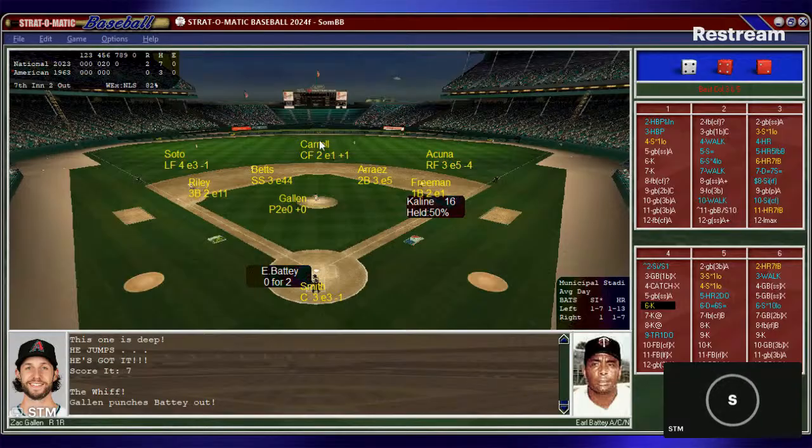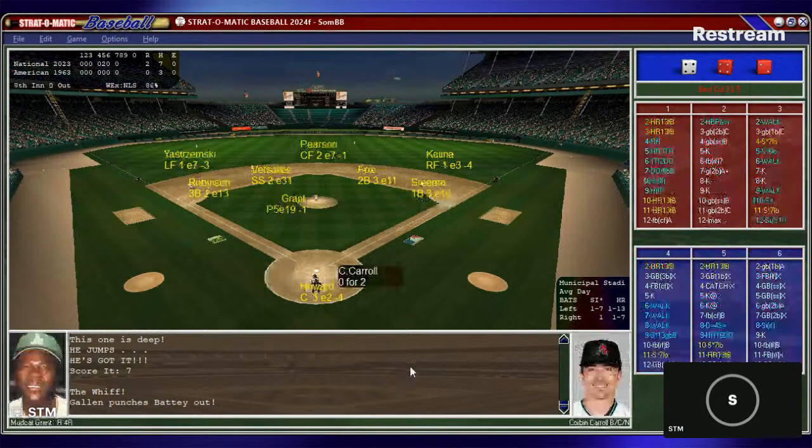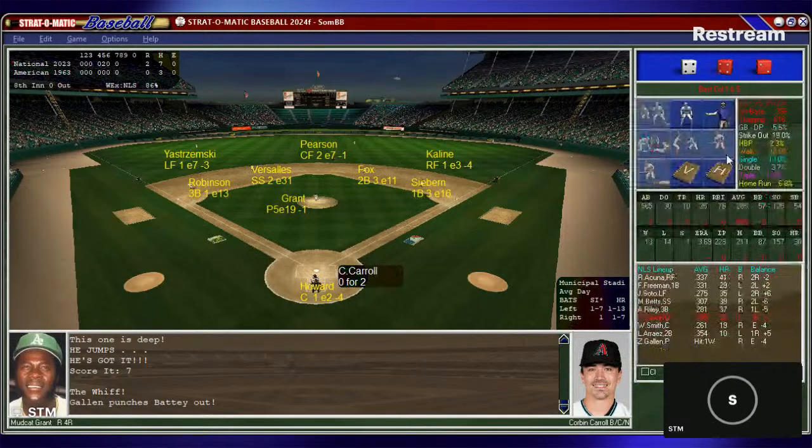We'll reset this team for us. Make sure we're okay. Mudcat Grant needs to be the pitcher. New guys now. Yastrzemski, Pearson, Killebrew, Robinson, Versalles, Fox, Siebern, Elston Howard behind the plate, and on the mound is Mudcat Grant. Mudcat Grant was 13 and 14, 3.69 ERA.